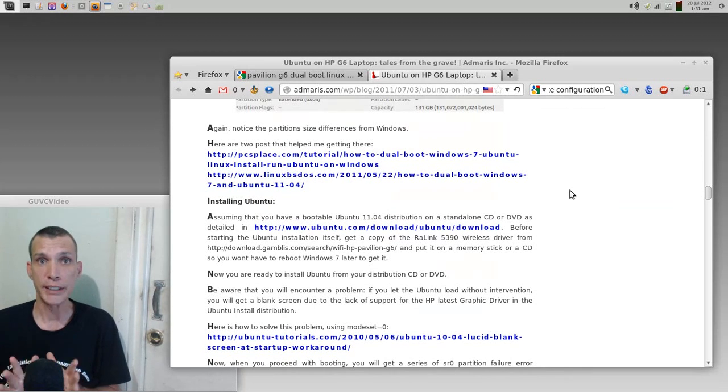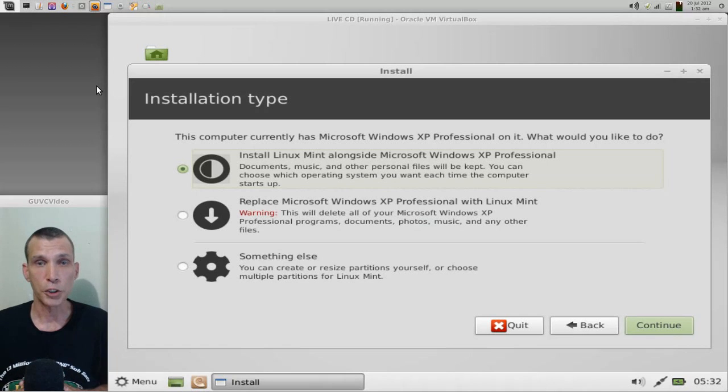Then once you have completed that, you can boot your Linux CD, and you should be able to get an option to install alongside Windows. For the benefit of everybody, I will include a link in the show notes so you can get to that page, because it doesn't matter what type of computer you're using. You should be able to follow those steps to back up your recovery partitions and that sort of thing. But let's say you already have the option to install Linux Mint alongside Microsoft Windows Professional, then you can just go ahead and press the continue button.